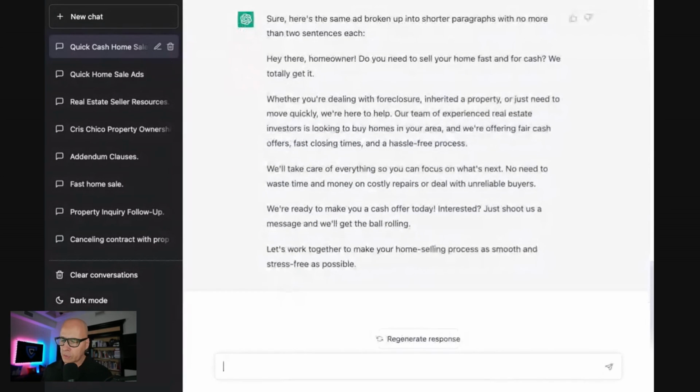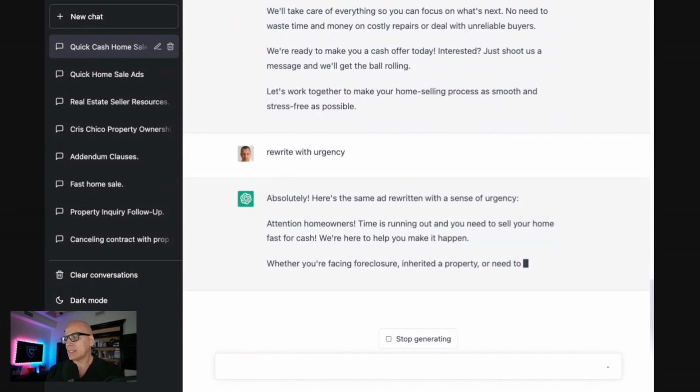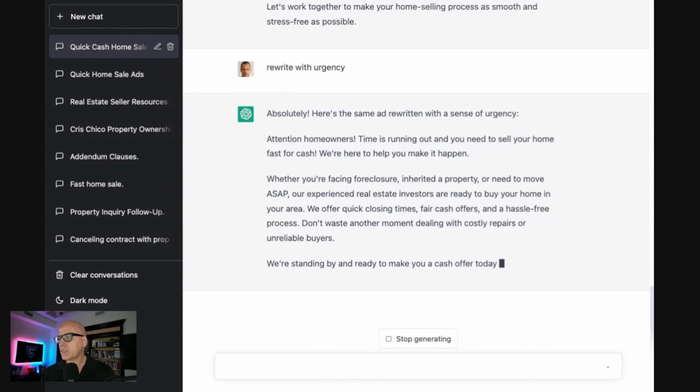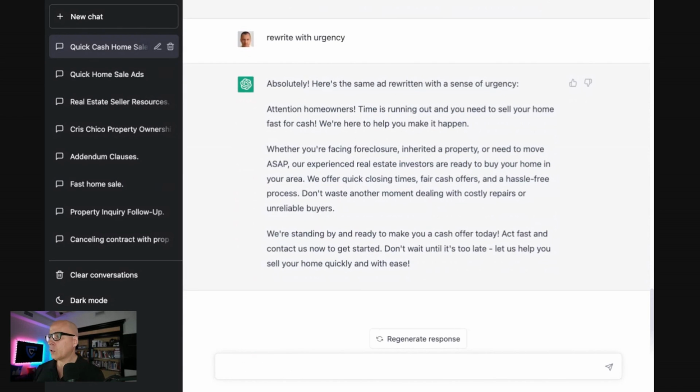So it makes it easier for the prospect to read. Now, I'm going to say, you know what? I want to add some urgency. I'm going to say rewrite with urgency. So again, time is running out and you need to sell your home fast for cash. We're here to help. Whether you're facing foreclosure, inherited property, you need to move ASAP. So it's adding a layer of urgency.